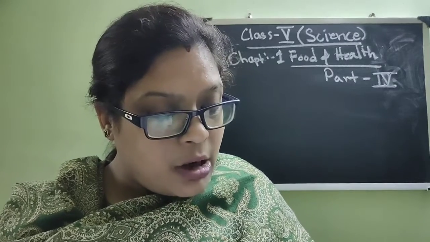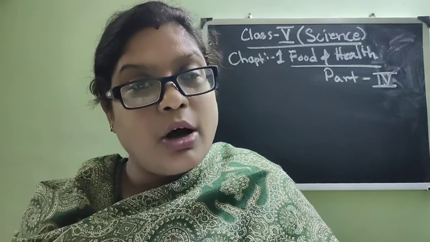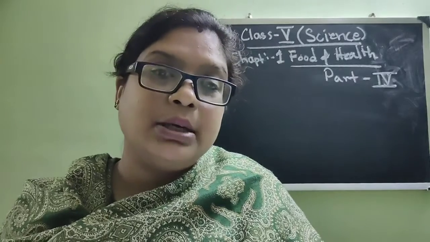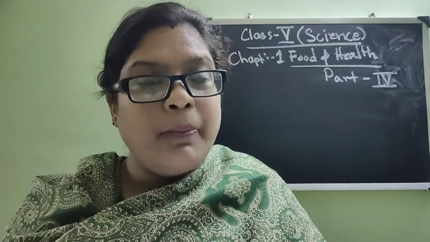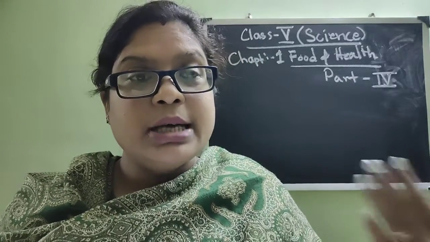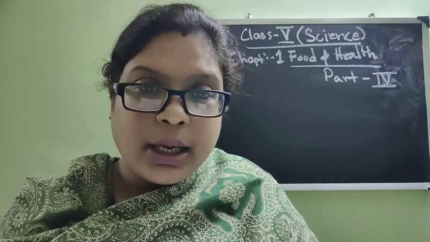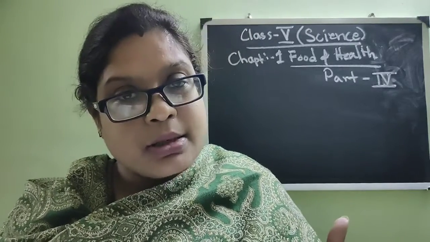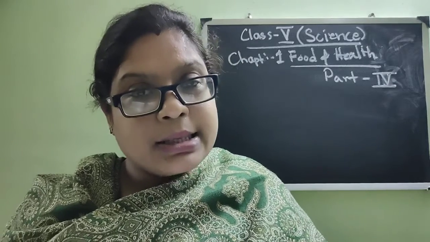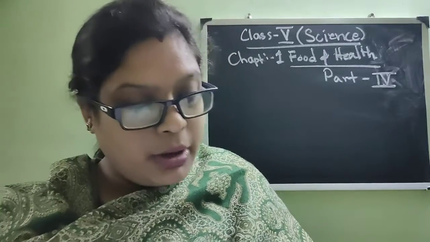But here, why is it called a communicable disease? Because this type of disease can communicate from one person to another. Means when I am a person with that particular disease and I am meeting a healthy person, the germs can spread from me to the other person. So we are communicating the germs, isn't it? As there is a communication due to the germs, it is called communicable disease. I think you can understand.